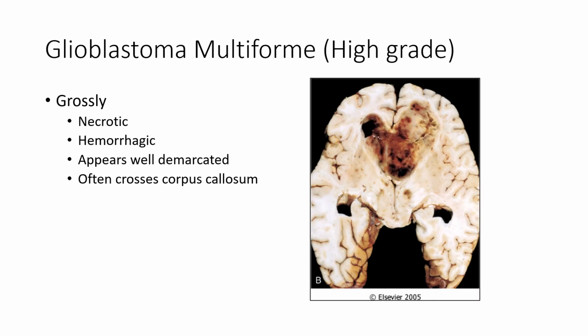Now we compare the diffuse astrocytoma, which is grade 2, with glioblastoma multiforme, which is grade 4 or high grade. So grossly, you can see this area of necrosis and hemorrhage, and it usually is well demarcated, and the tumor can cross the corpus callosum.